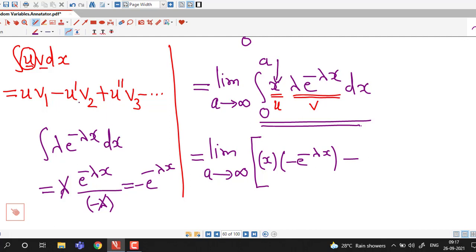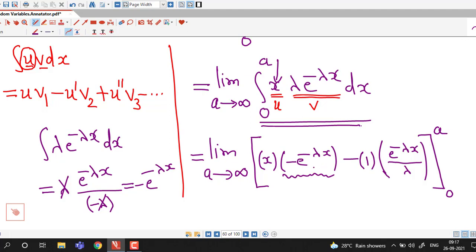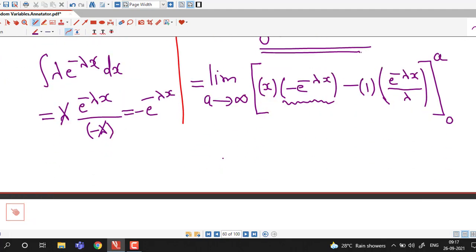Here u is x and derivative of x is 1 into integral of this v1. So integral of e raised to minus lambda x is e raised to minus lambda x divided by minus lambda, and we already have positive sign, so we have negative negative positive, and limits are from 0 to a. So this is by integration by parts.